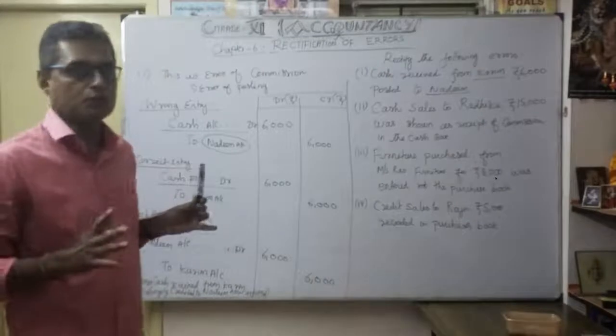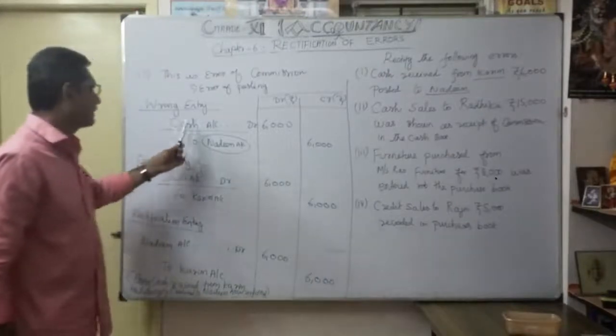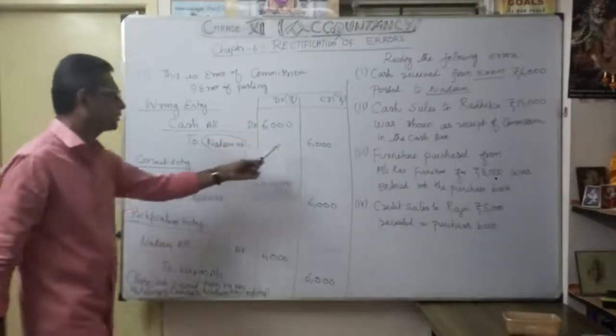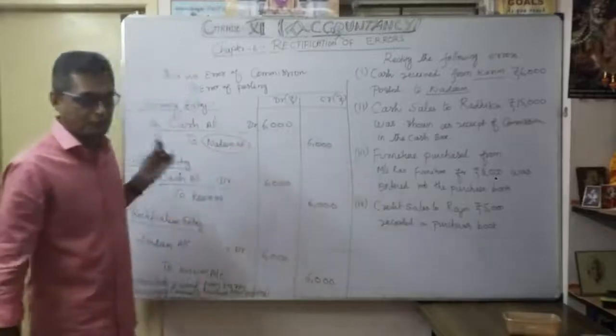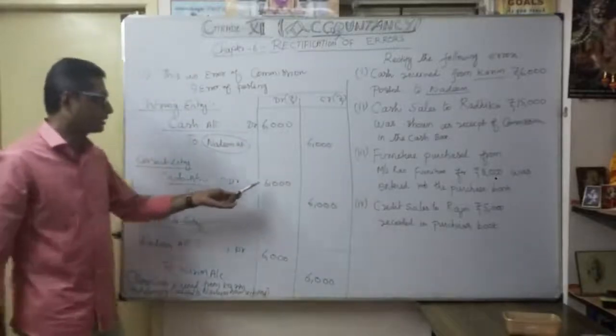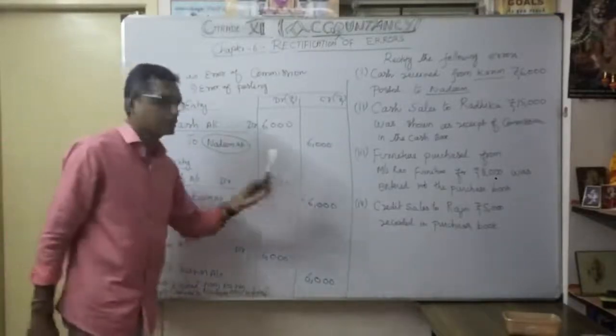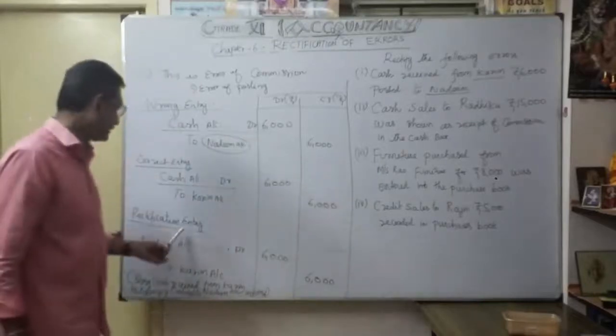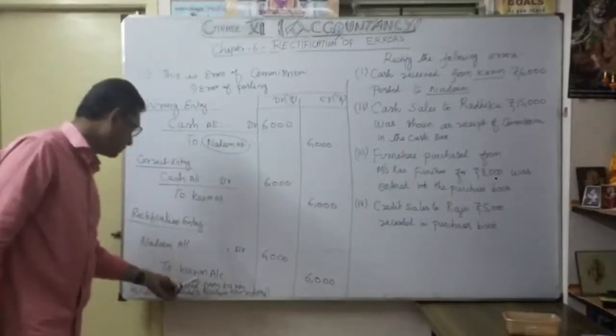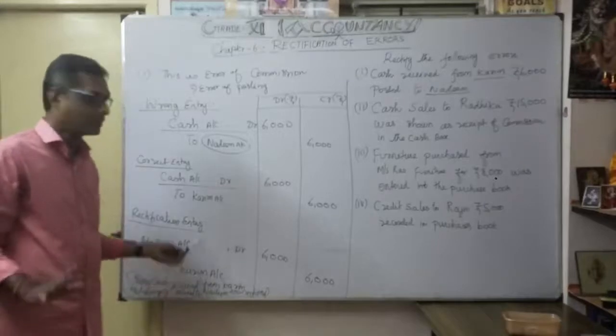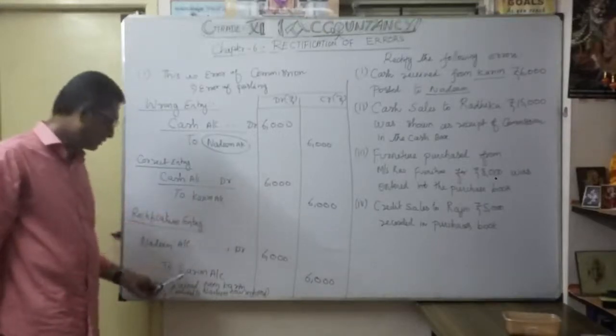So now, understood? The wrong entry is Cash account debit 6,000 to Nadeem account 6,000. The correct entry is Cash account debit 6,000 to Karim account 6,000. As the rectification, the Karim account is correct, so you are going to credit the Karim account.